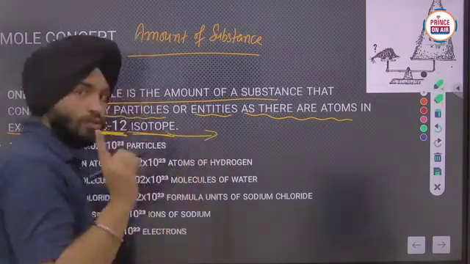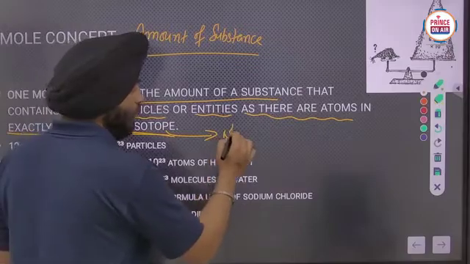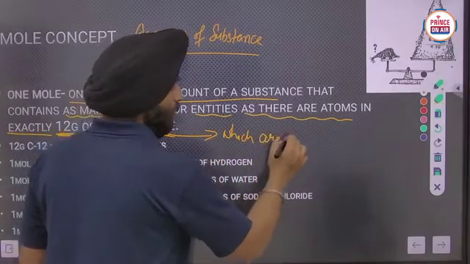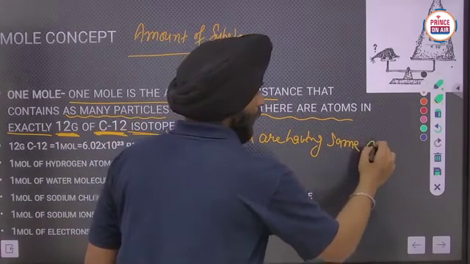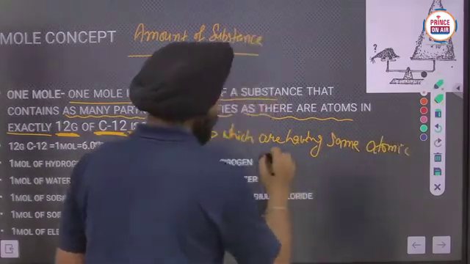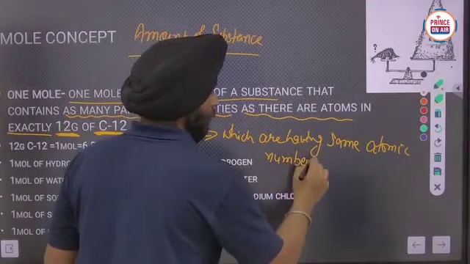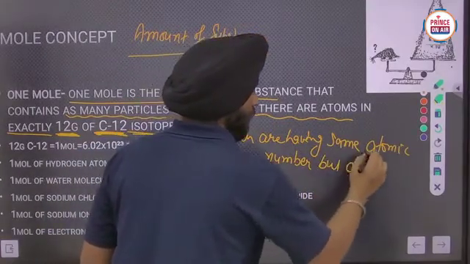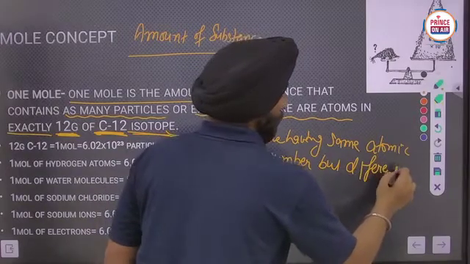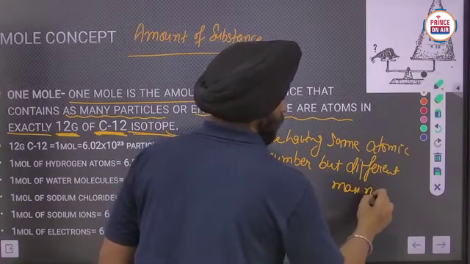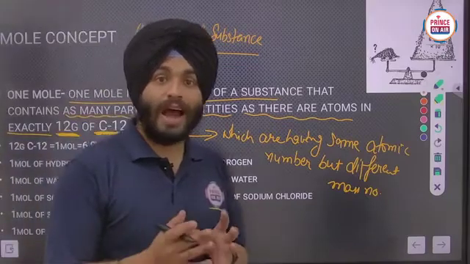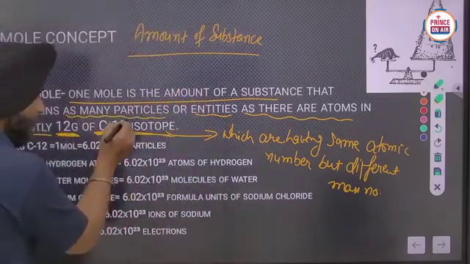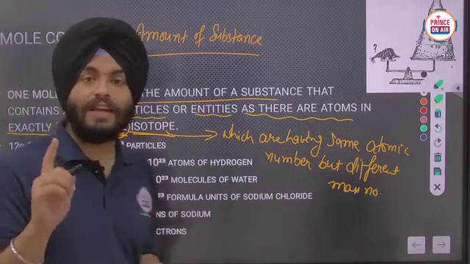All of you know that isotopes are those substances which have the same atomic number but different mass number. Those having the same atomic number but different mass number are known as isotopes. Here the carbon 12 isotope is taken as the standard one.